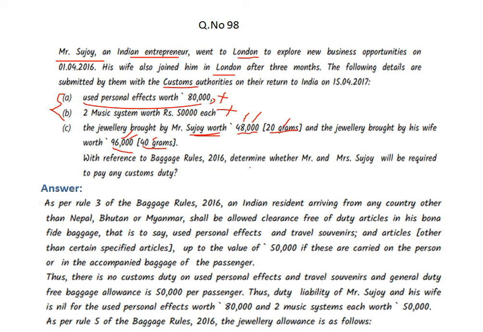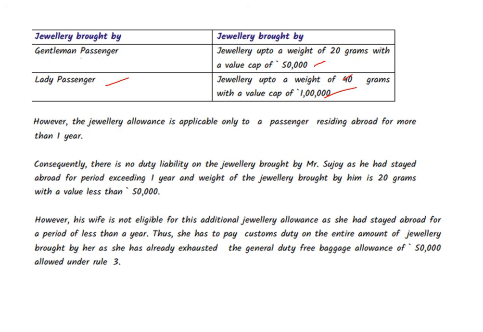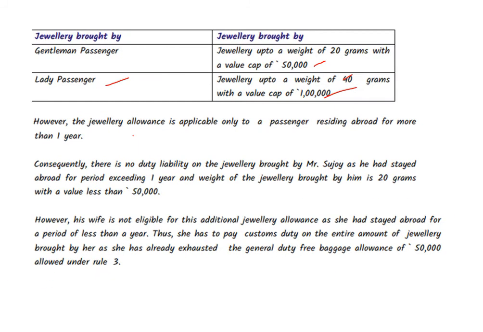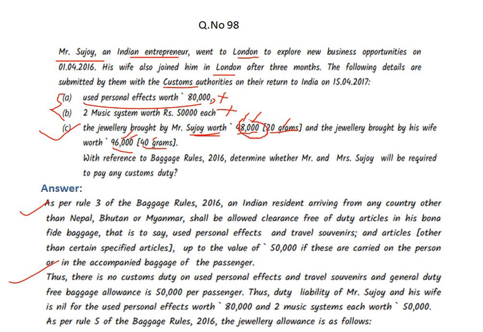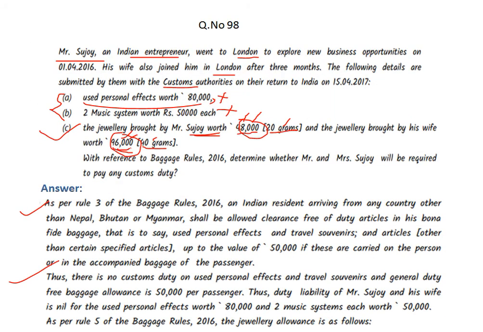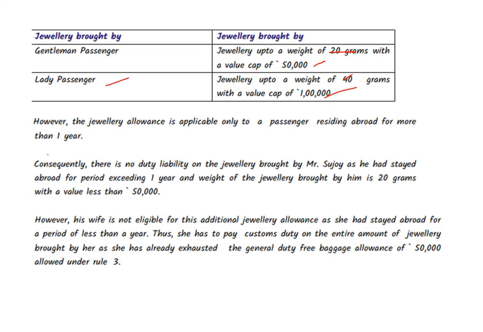With reference to the Baggage Rules 2016, determine whether Sanjay is required to pay the duty or not. So what I said now, the entire theory is in this part. Just refer to it. Why are these two amounts exempted? The C point theory is like this. Gentleman means male passenger, 50,000 rupees up to 20 grams is exempted, but here it is only 48,000 rupees, so it is exempted. For female, 96,000 rupees, 40 grams, 1 lakh rupees is exempted, but here it is only 96,000, so exempted. The entire part is exempt, no need to pay any tax for this person.